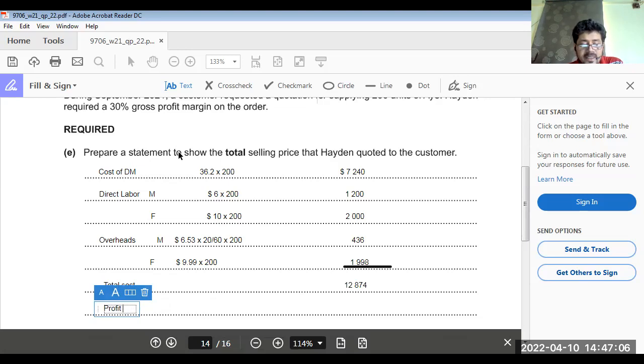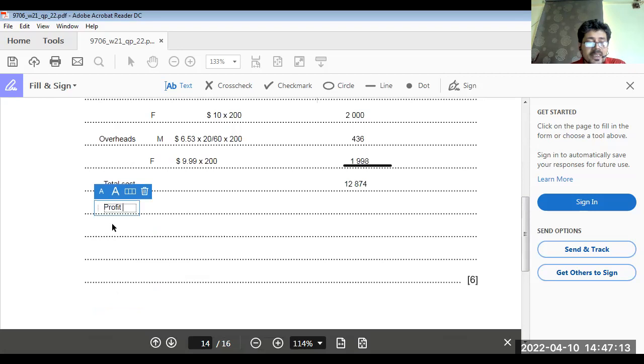Multiply by 100 divided by 70, and our quoted selling price would be 18,391.